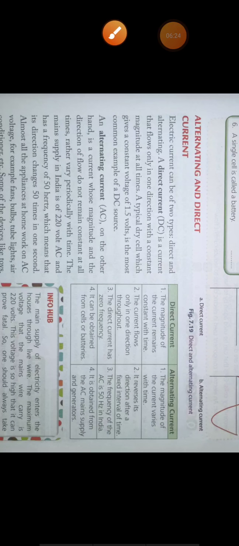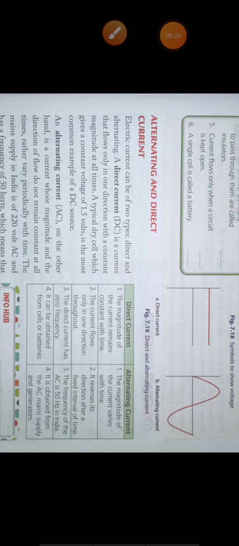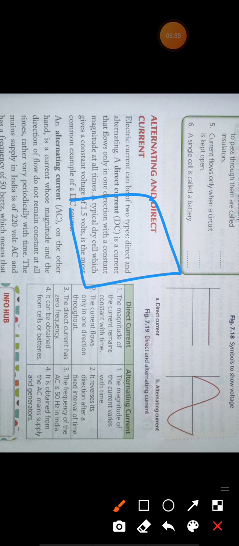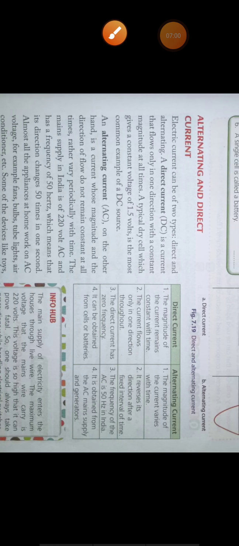I told you that your TV actually needs DC. So how can you convert AC to DC? Inside your mobile charger they have an instrument that directly converts AC current to DC current. In your home the current is AC, but your mobile and your laptop need DC current. So you will see that inside your charger you have that AC to DC converter. That converter actually converts AC current to DC current. I hope you have understood the difference between AC and DC.